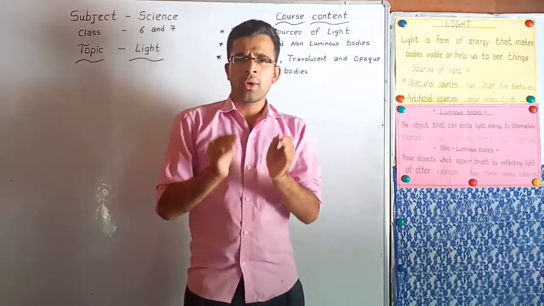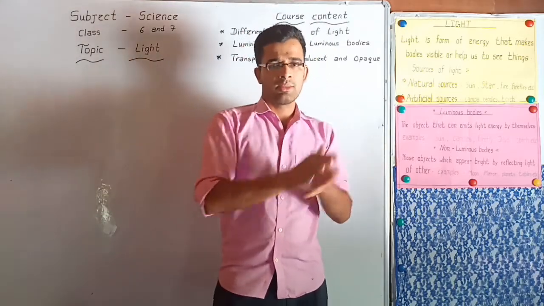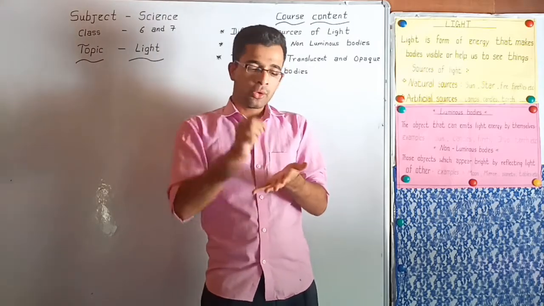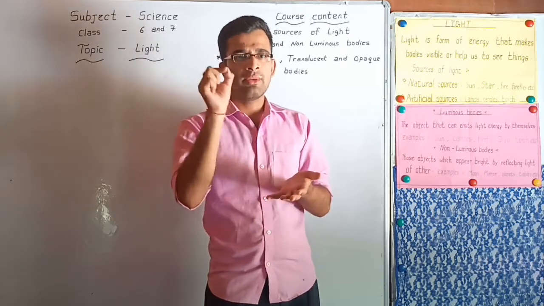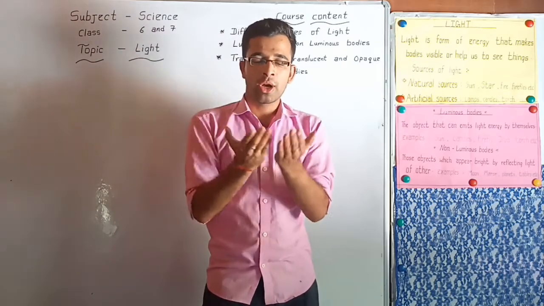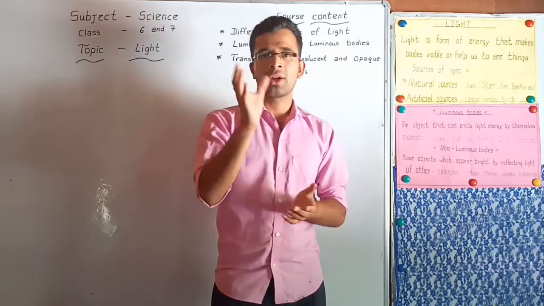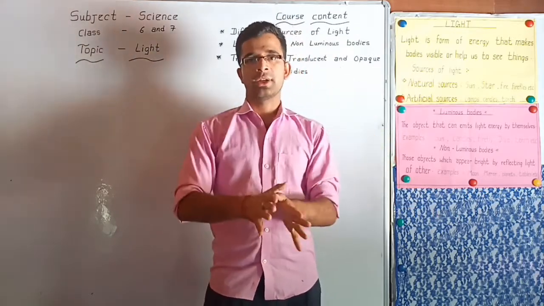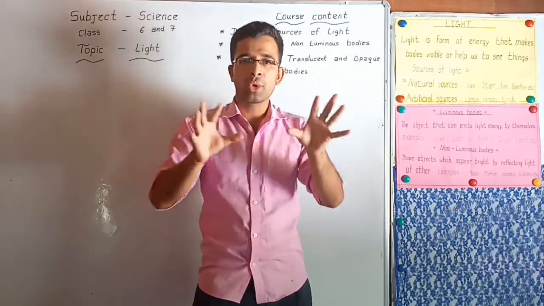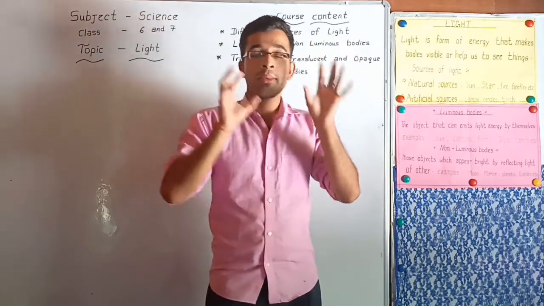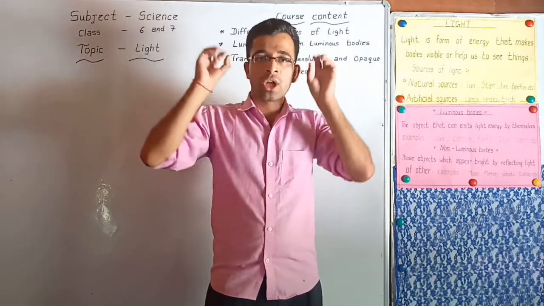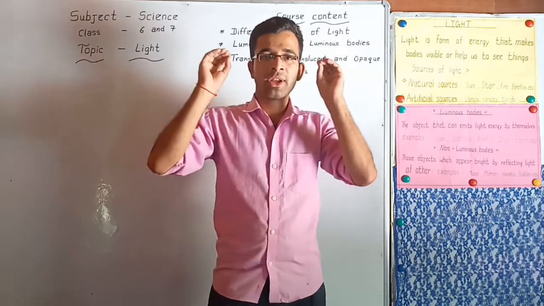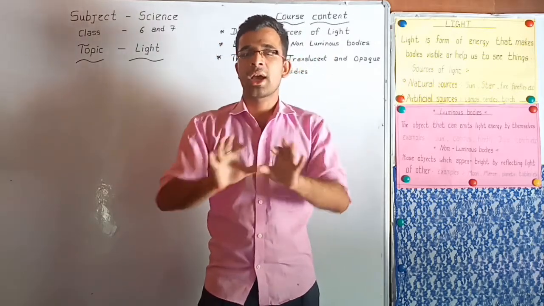Okay students, in our daily life we use light for different purposes, like playing, swimming, writing. While you are reading your books, you need light. If there is no light in your room, you are not able to read the book. So while studying, while playing, while doing anything, you need light. So light is a very important source in our life. If light is not here, then we are not able to live, or we are not able to see the things around us.